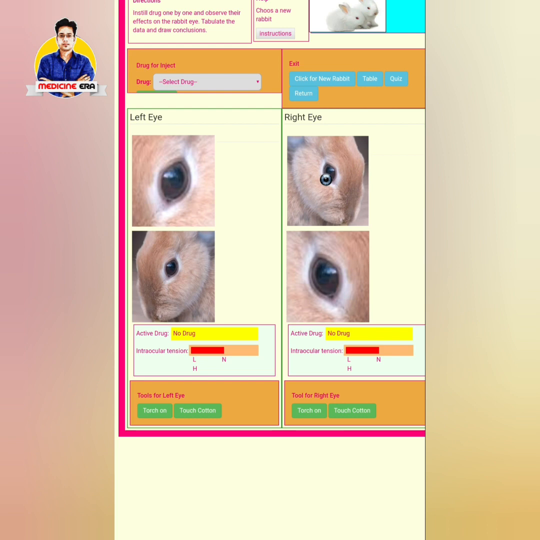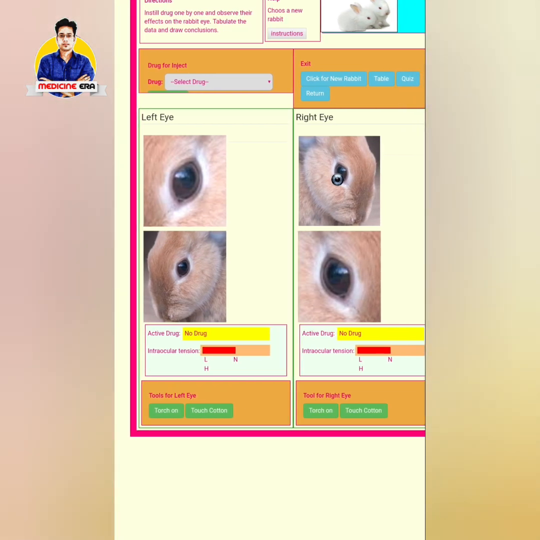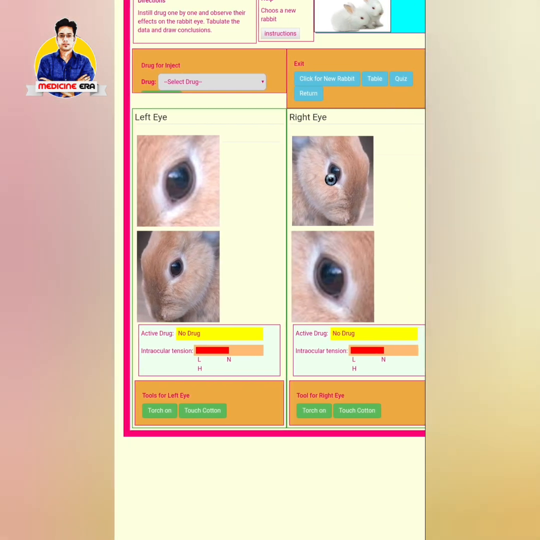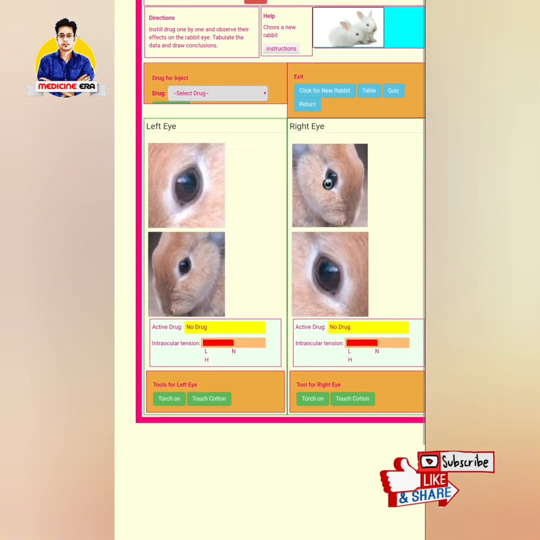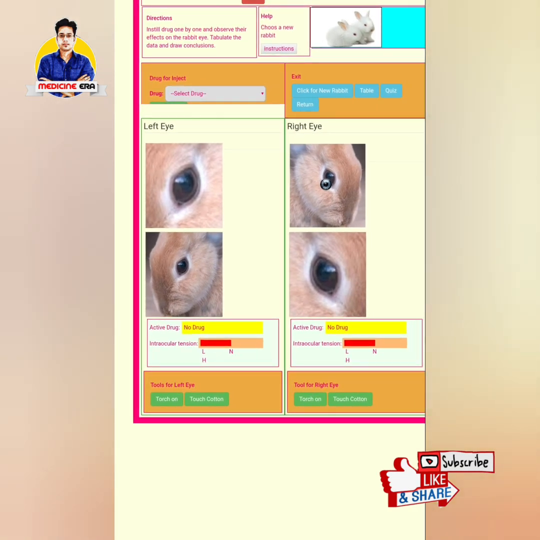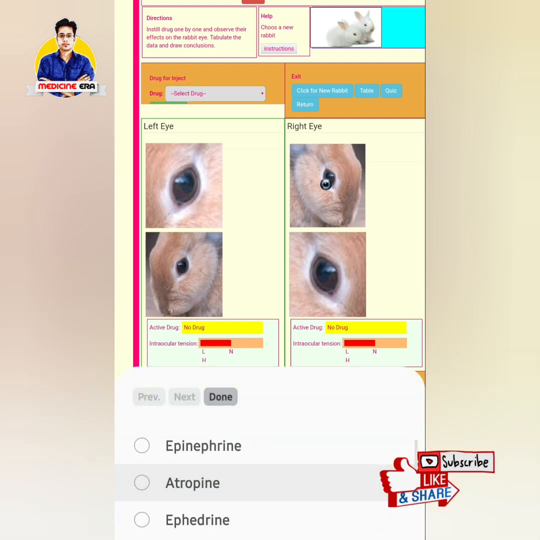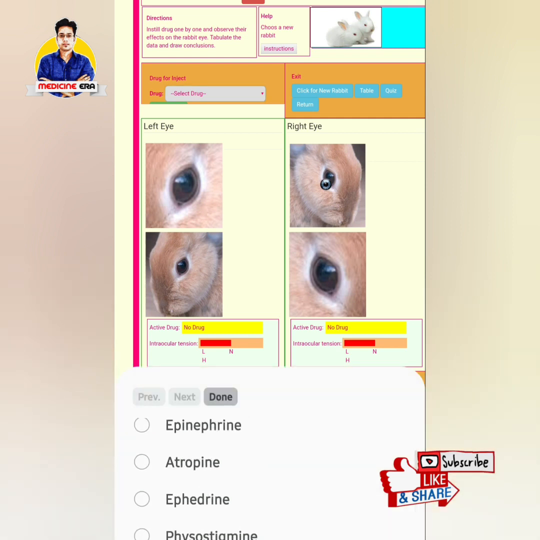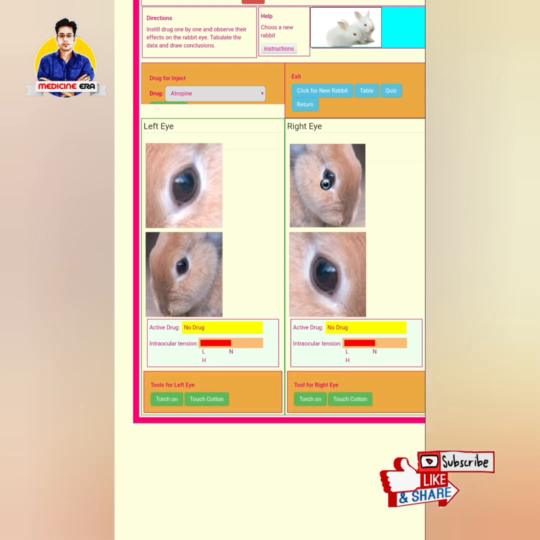The new rabbits are there, so I have to use the same procedure as I did with the saline solution injection, so I'm not doing that again. Saline solution injection is there, and I'm just doing the right eye, the test eye, and in this case I'm using the drug, I think, atropine. This is an anticholinergic drug, so I have to inject it in the right eye. After injection, you can see that the diameter of the pupil is increased.